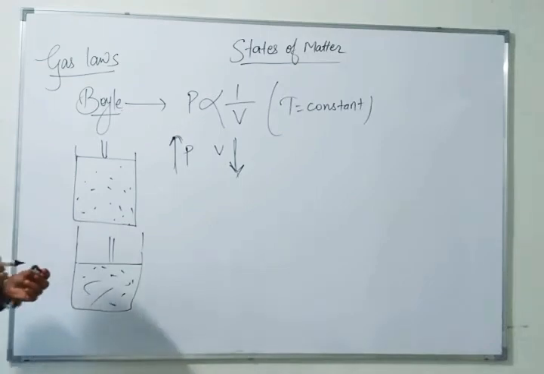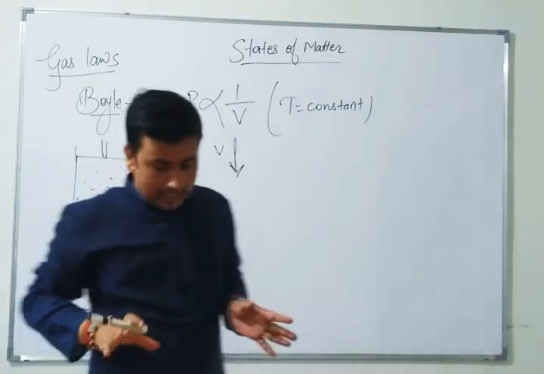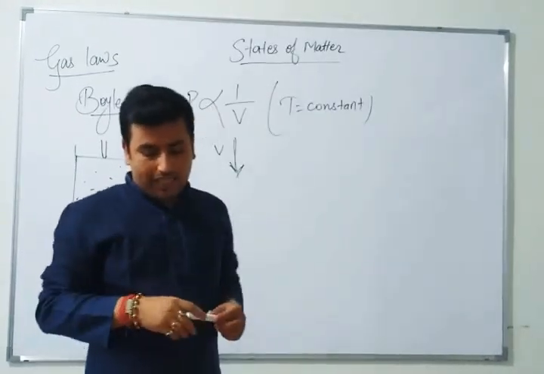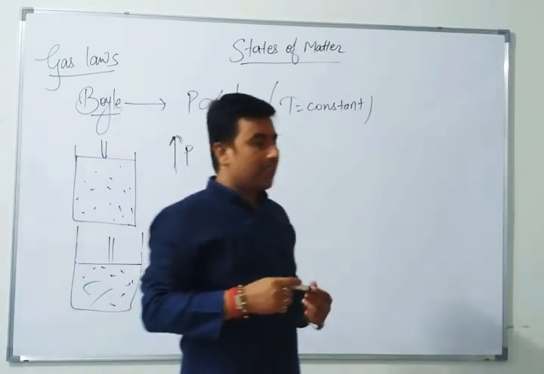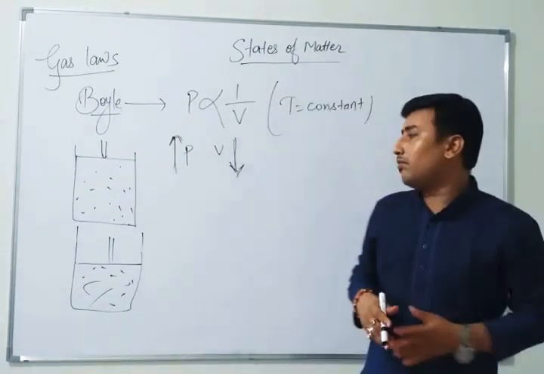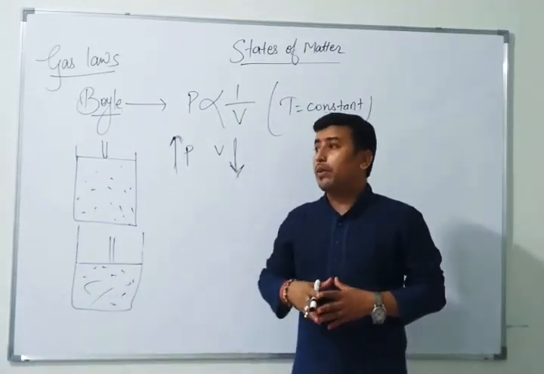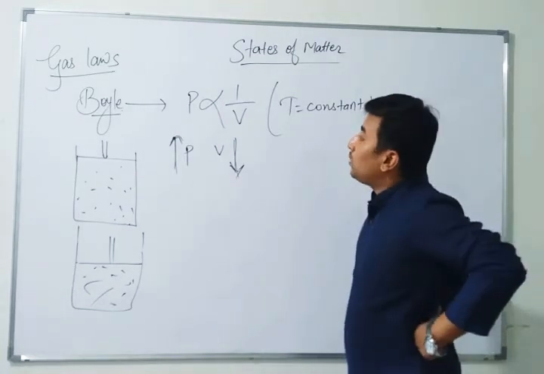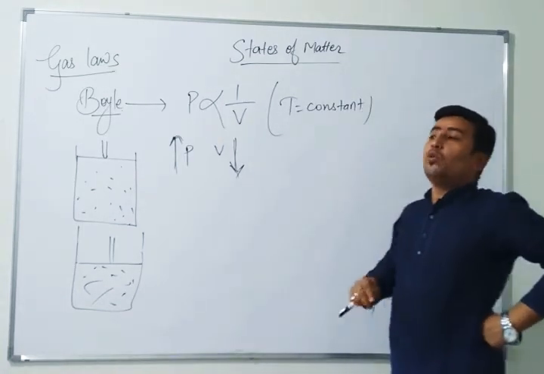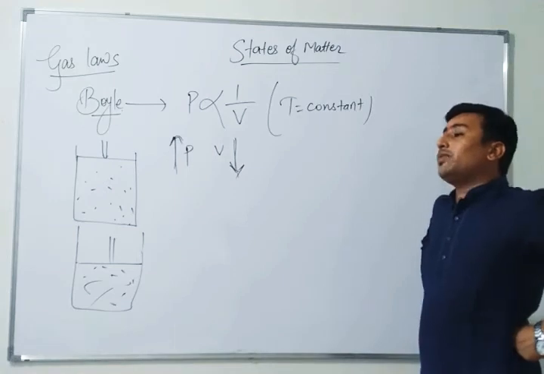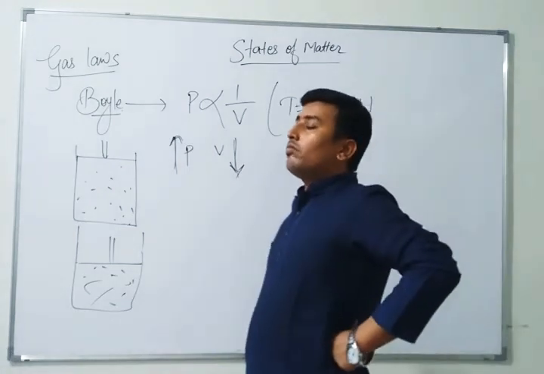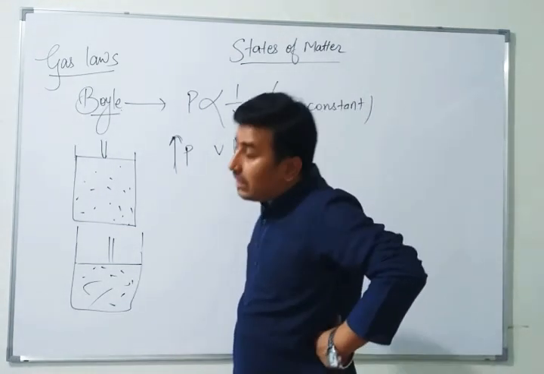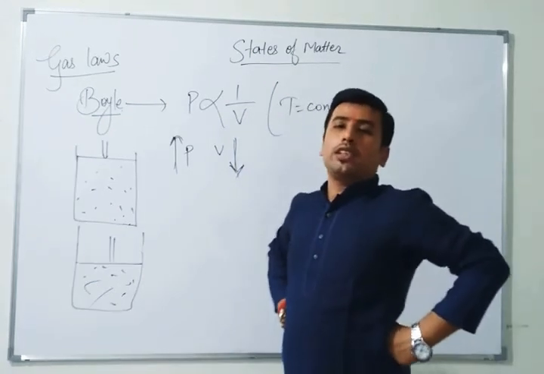Boyle had not said a great thing. He had done a lot of experiments with temperature, pressure and the number of atoms, and after the experiments he gave the conclusion that pressure is inversely proportional to volume. As we increase the pressure, volume will decrease. As we decrease the pressure, volume will increase.